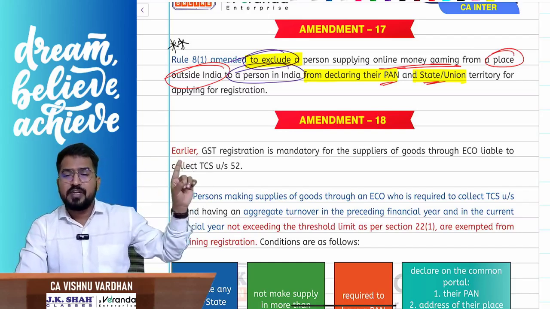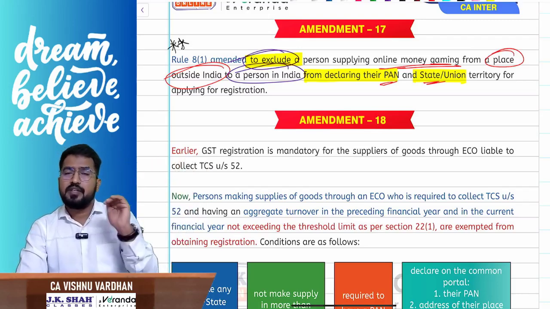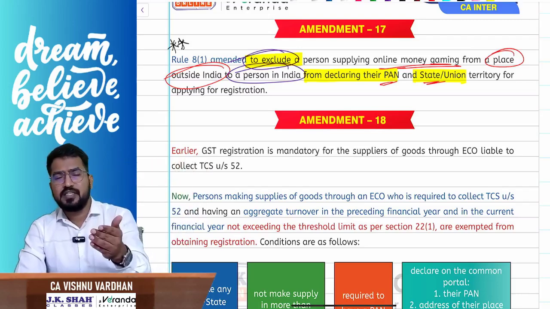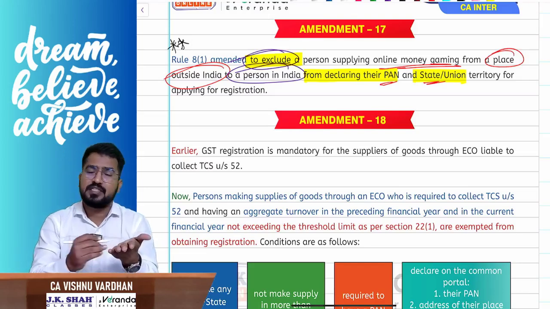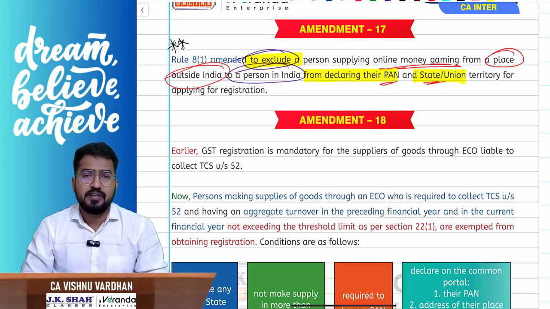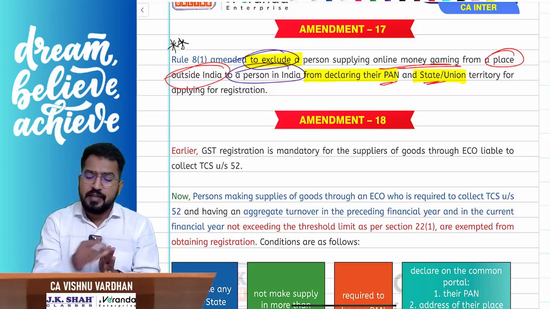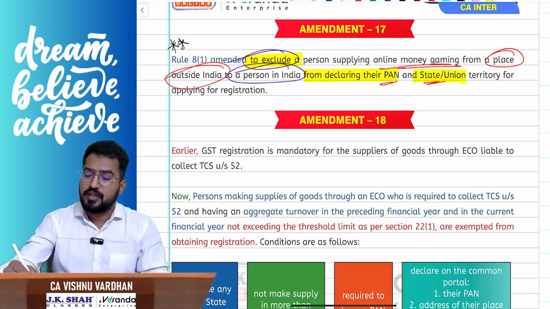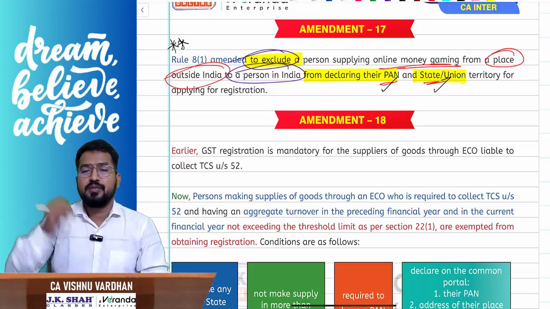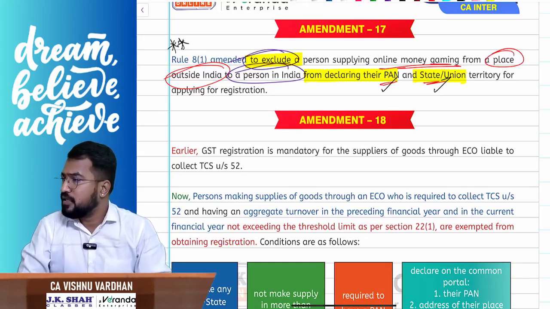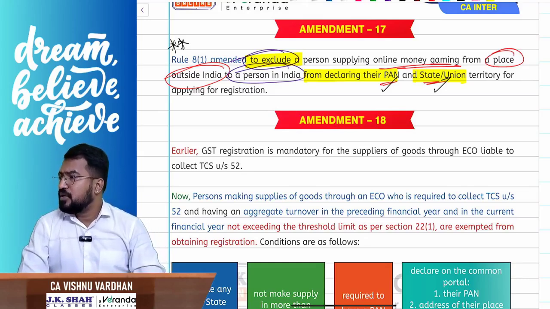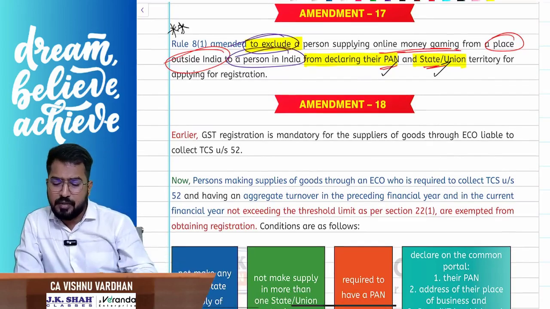That online money gaming company has to register in India. While registering, you remember we give our PAN number, state, all that stuff in the registration application. I've shown you in the class also. That requirement for this fellow is not there. He need not give his PAN, he need not mention his state. Clear? Rakshita, is it clear? Others, shall we proceed? Next one, amendment number 18.